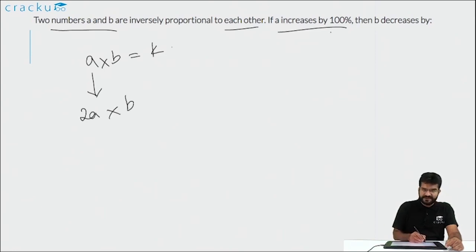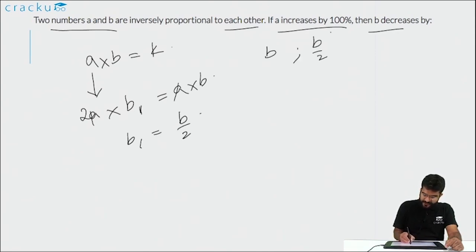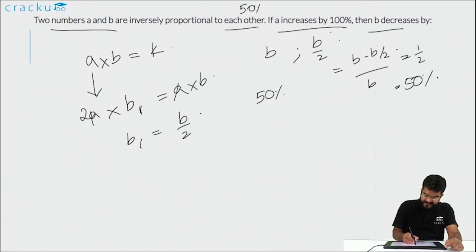Suppose the new value of B is B1. So 2A into B1 will still be equal to A into B, where B and A are the original values. Using this, you can calculate that B1, the new value of B, is B by 2. So B, which was initially B, decreases to B by 2. So the decrease in B is (b minus b by 2) by b, which is equal to 1 by 2, which is equal to 50%. So the answer you are looking for is 50%.